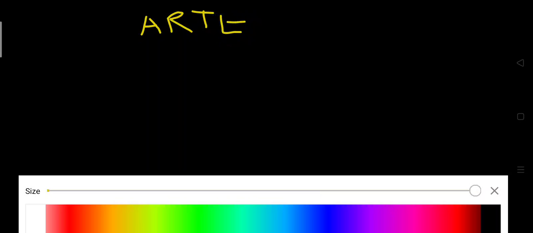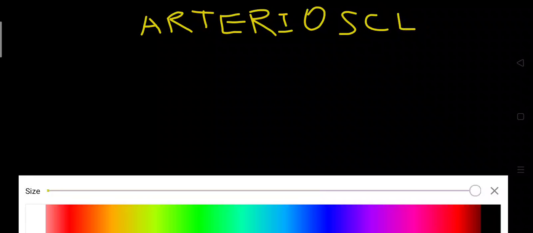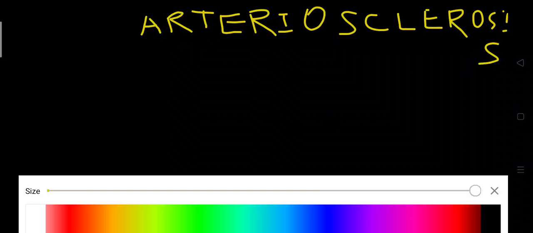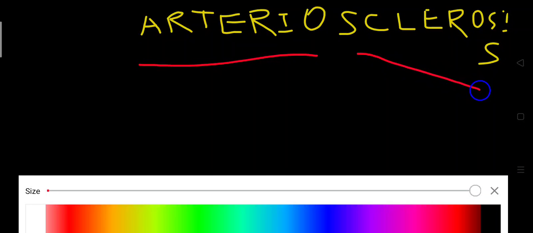As you know, whenever we start a new topic, first we learn about the meaning of the term, which is new to us. Here we encounter a new term, arteriosclerosis, and it is made up of two parts, arterio and sclerosis. Arterio means related to artery, and sclerosis means hardening.